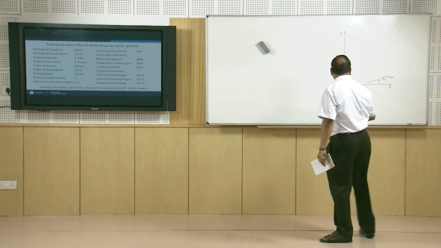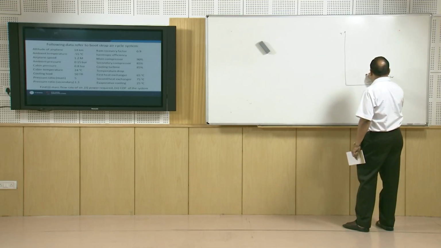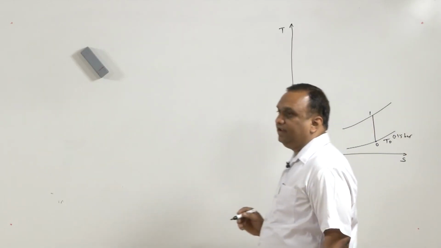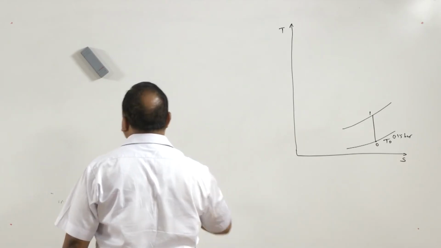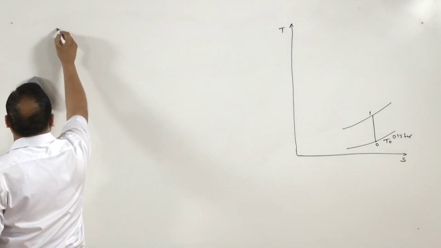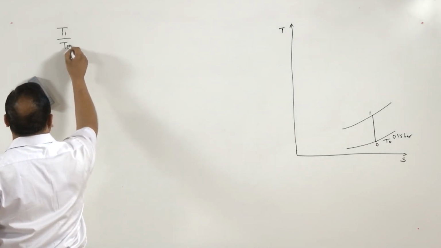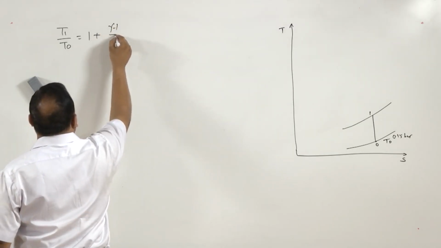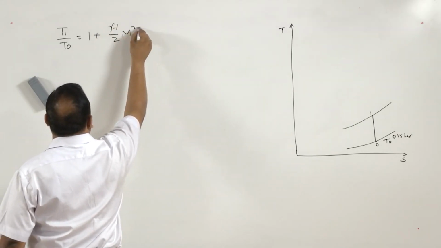Now, from state 0 to state 1 the compression takes place, and in order to find temperature at state 1 we will use the equation T1 by T0 is equal to 1 plus (gamma minus 1) by 2 M square.